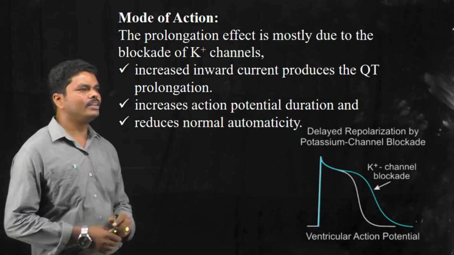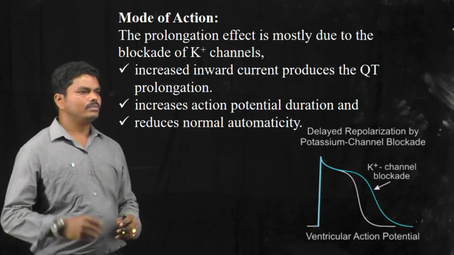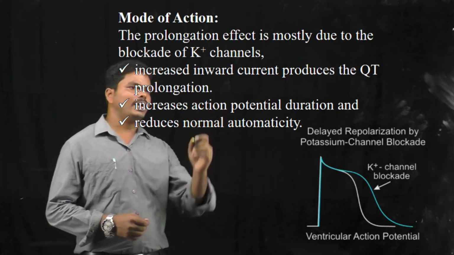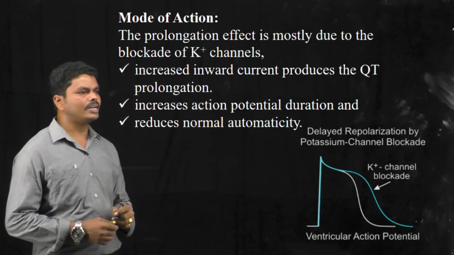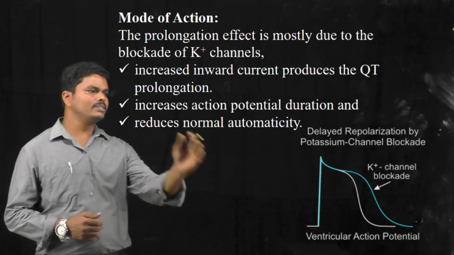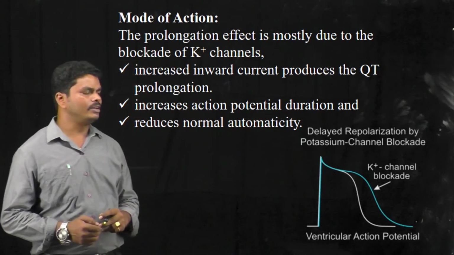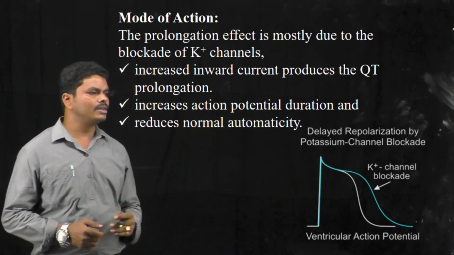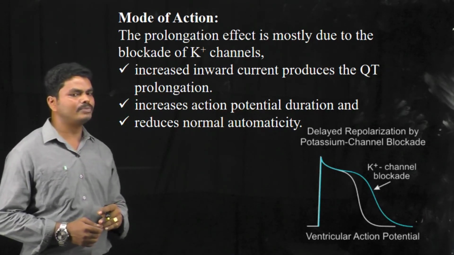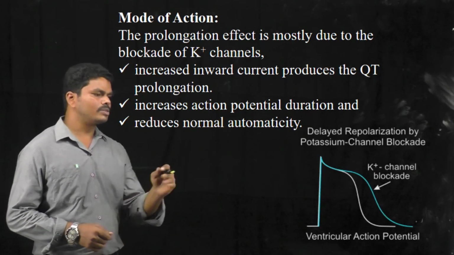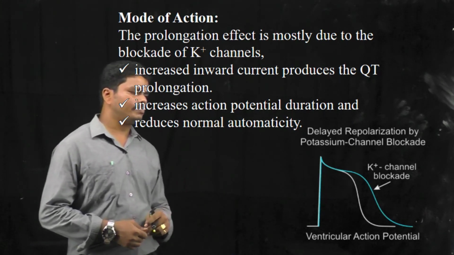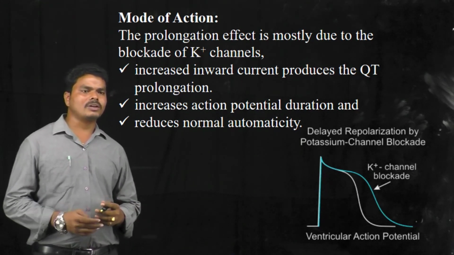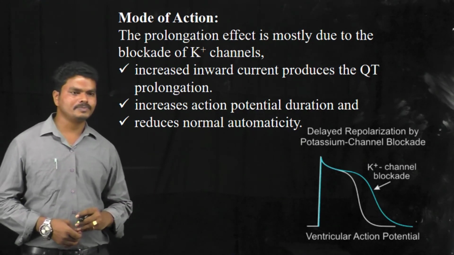Once again, I am repeating the mechanism of action of class 3 drugs. They show their action by blocking the potassium channels. When the potassium channels are blocked, the intracellular potassium concentration is increased, thereby delaying the repolarization phase. For that reason, it can increase the duration of the action potential and the QT interval, and also decreases the normal automaticity of the pacemaker. So this is about the chemistry and mechanism of action of class 1, class 2 and class 3 antiarrhythmic agents.